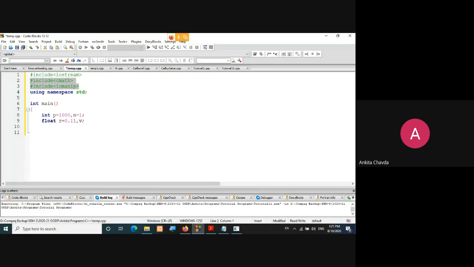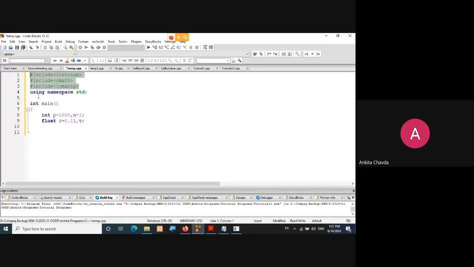One that we include every time is iostream. Now we are going to use the power function, pow, so for that the cmath library is required, and for the manipulator setw I need to include iomanip. So there are three libraries I'm including, using namespace std, int main.